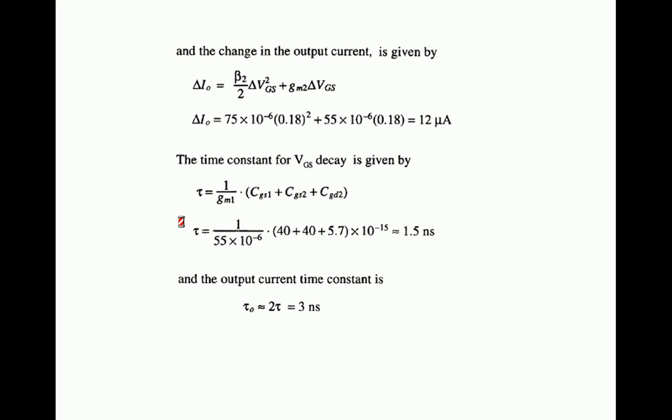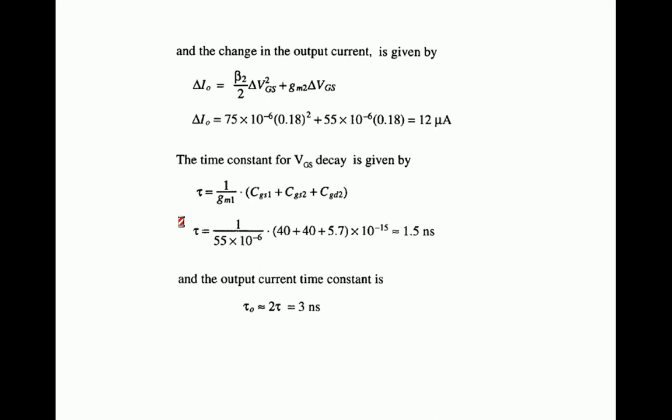For that, the discharge time constant is tau equal to 1 by GM1 into CGS1 plus CGS2 plus CGD2. We calculate tau as 1.5 nanoseconds, and the time required to reach the steady state value is 2 times the time constant, that is 2 times 1.5 nanoseconds, which is 3 nanoseconds.